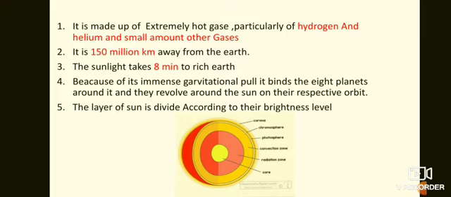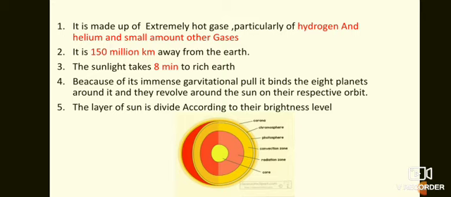The distance of the sun from the earth is 150 million kilometers. This is a very important point that we should know. And the light of the sun takes 8 minutes to reach earth. It takes 8 minutes for the light of the sun to reach earth.